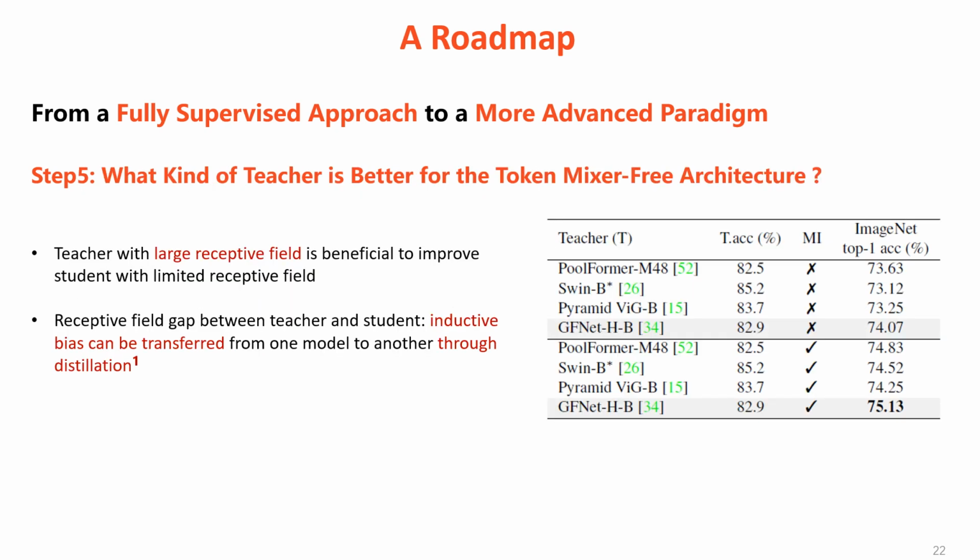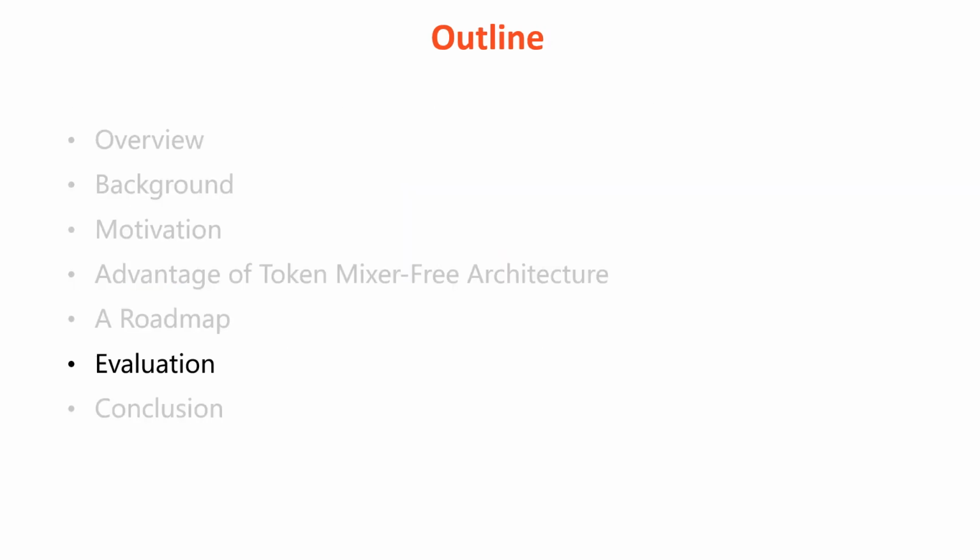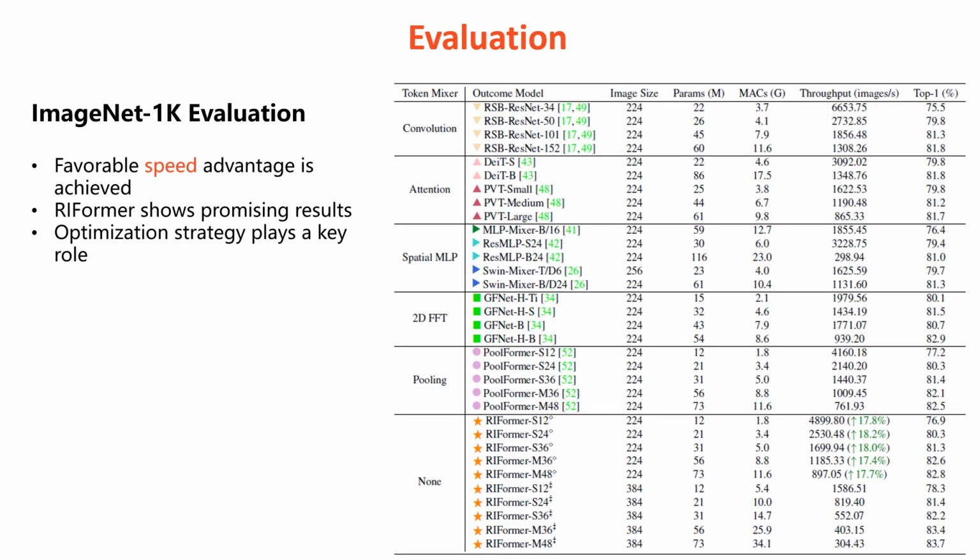We also found that a teacher with a large receptive field is beneficial to improve students with limited receptive field. And loading the pre-trained weights of teachers helps improve the performance. As for evaluation, our iFormer shows promising results on ImageNet 1K classification with fast speed.